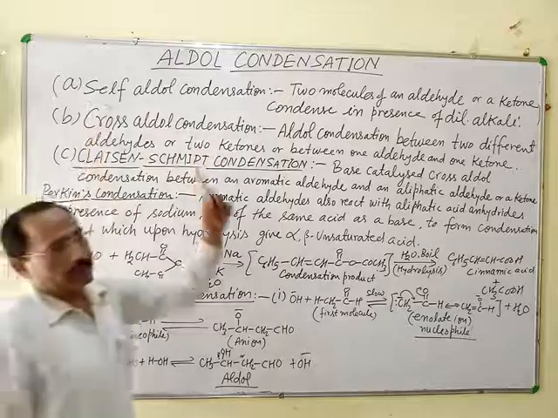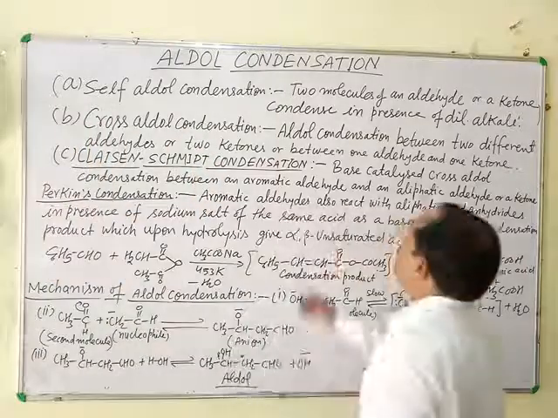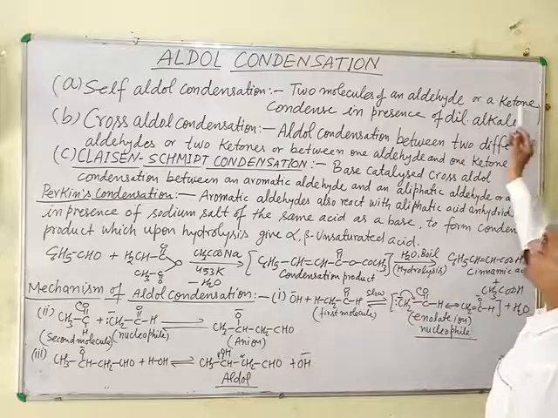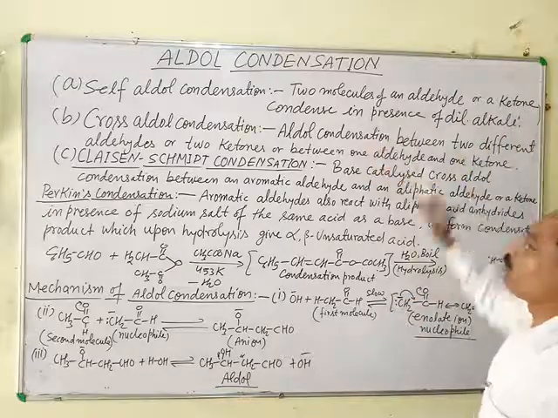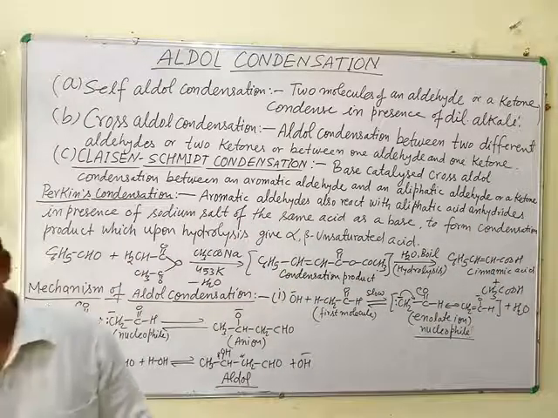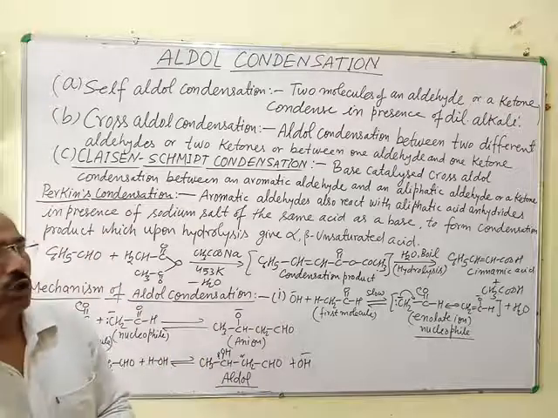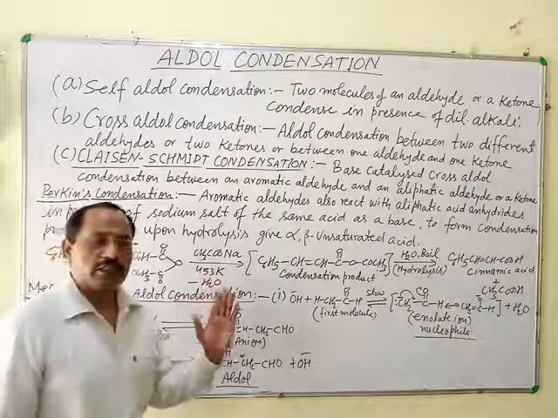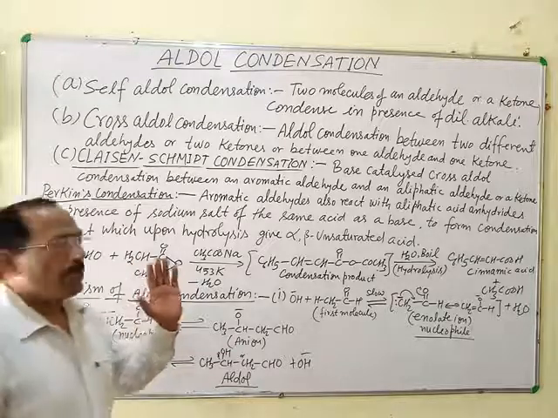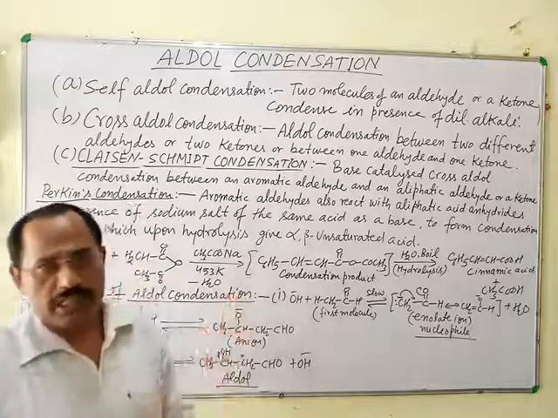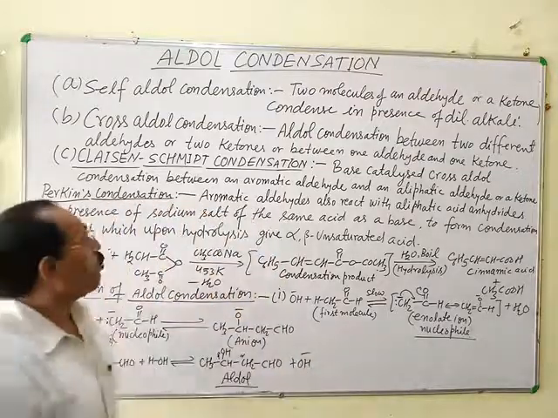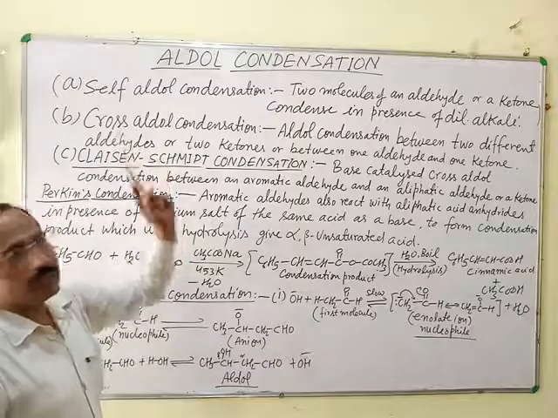In self aldol condensation, two molecules of an aldehyde or a ketone react in presence of dilute alkali. When identical aldehydes or identical ketones undergo condensation in presence of dilute alkali to form beta hydroxyaldehyde or beta hydroxyketone, or aldol, then this type of condensation is known as self condensation.